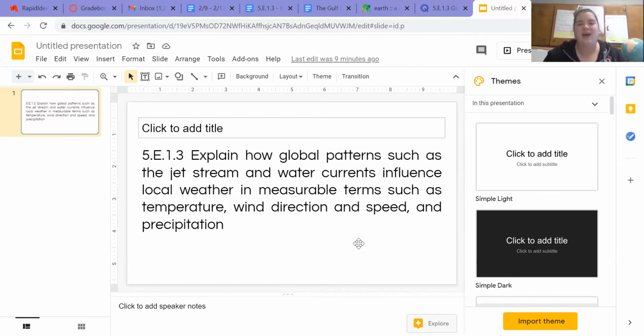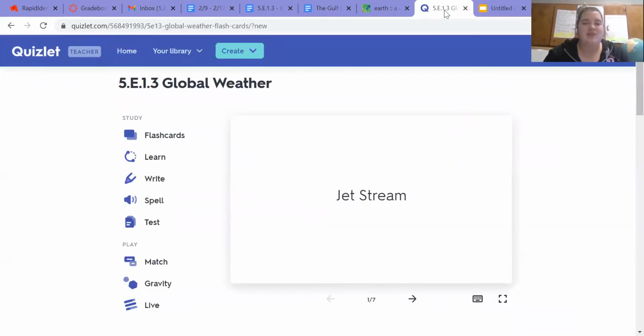So basically what all this means is that we're going to be looking at different global factors that impact weather. We're going to be looking at them on a larger scale, such as the United States, and we're even going to zoom in and see how they affect the weather here in eastern North Carolina. We're going to be looking at things like temperature, wind direction and speed, and precipitation to help us understand the impacts that these global factors have on our weather. So first, let's get started with our vocabulary.